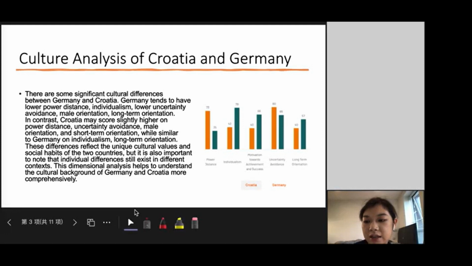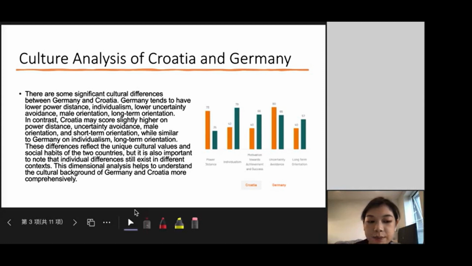And Croatia may score slightly higher on power distance, uncertainty avoidance, and short-term orientation, while similar to Germany on individualism and long-term orientation.